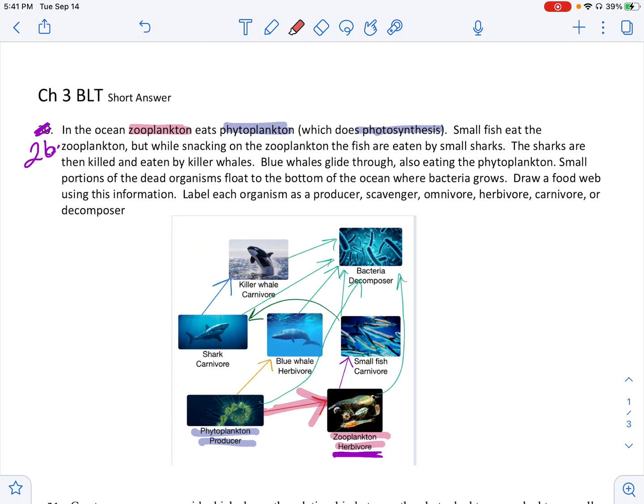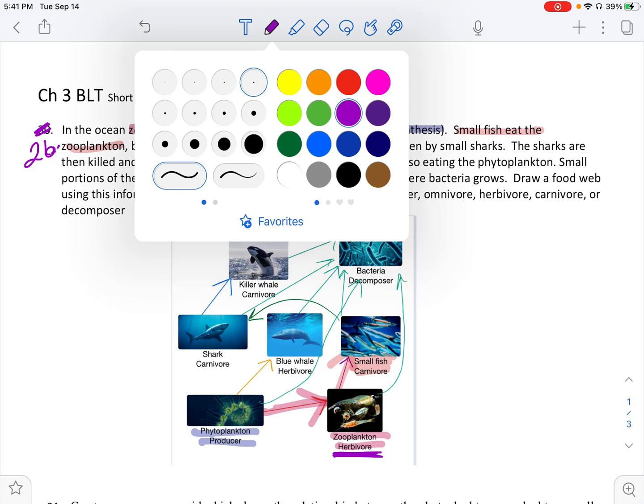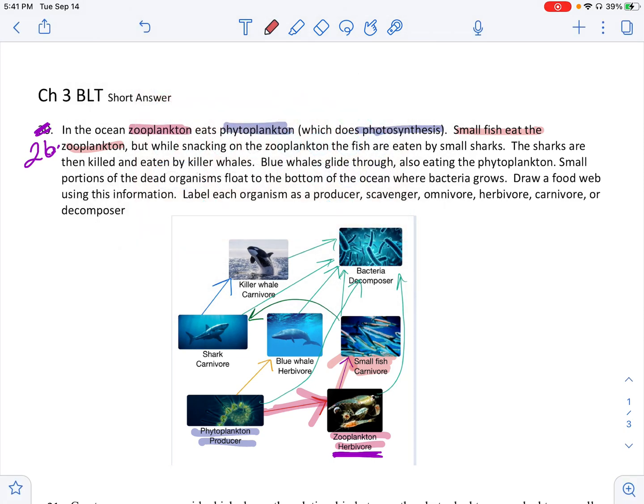Okay, next we have small fish eat the zooplankton. So find your small fish. The arrow should be pointing from the zooplankton to the small fish, and then you should have labeled it a carnivore. So double check that you've labeled it a carnivore because it is eating another organism. So it should be a carnivore.